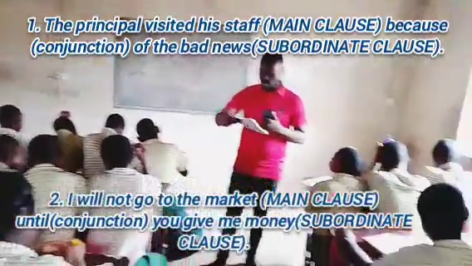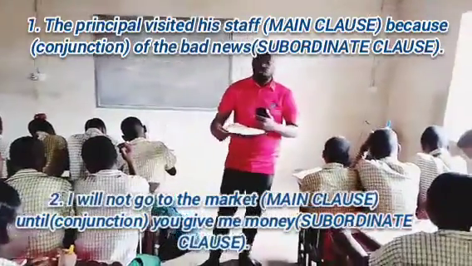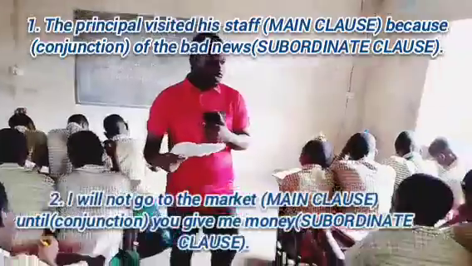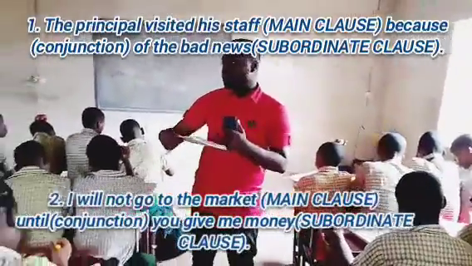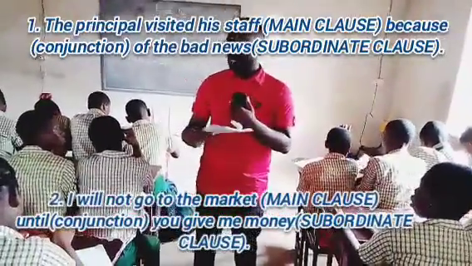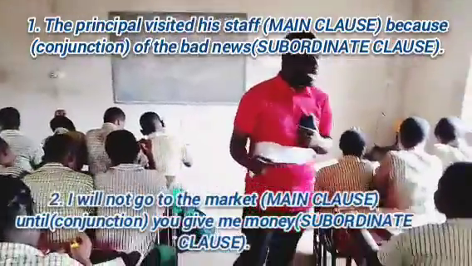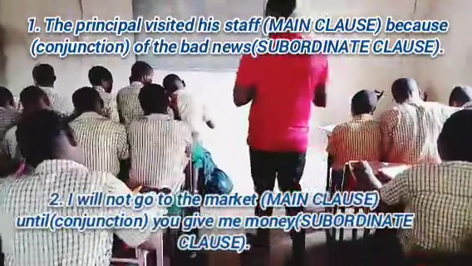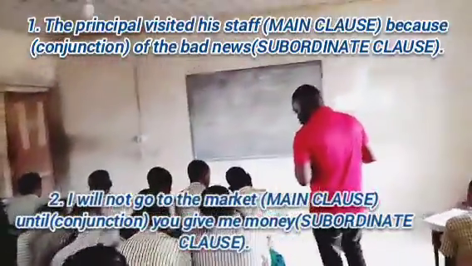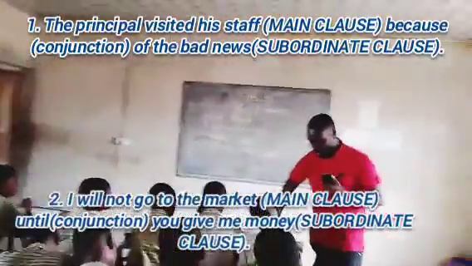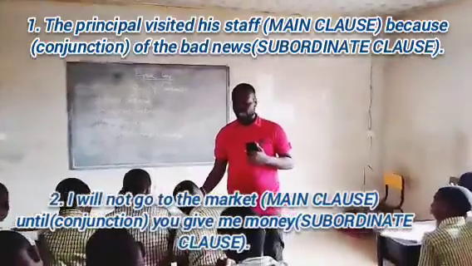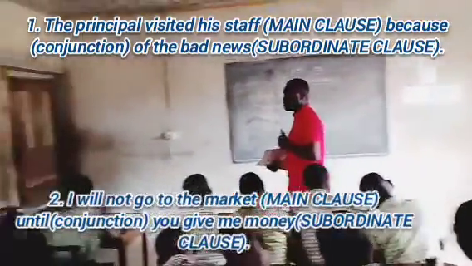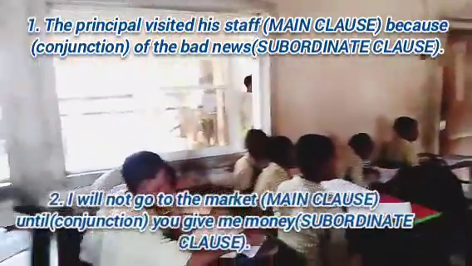Now the second part is what? Because of the bad news. Does it have a complete meaning? No. It is your subordinate clause. Now something is used to join both of them together, which is what? Because. So identify because as your subordinate conjunction. God bless you. Now, I said cross your I up and down. Your personal pronoun I, please be conscious of that, okay? Always cross it up and down, no matter the position in the sentence.